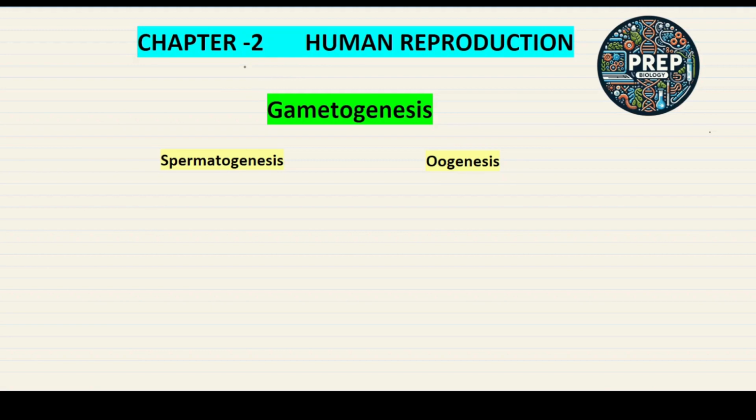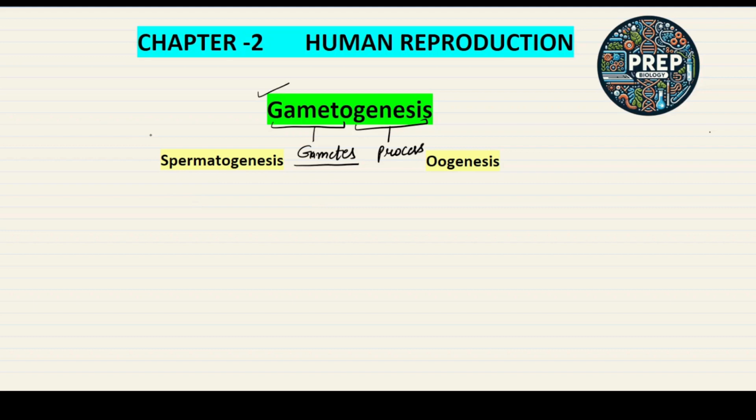So today we will discuss chapter number 2, human reproduction, and this is class 3 of this series. In this lecture we are going to discuss gametogenesis. As the name suggests, gameto means gametes and genesis means process. So the process of formation of gametes is called gametogenesis.